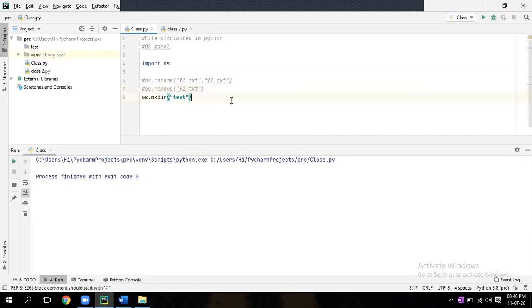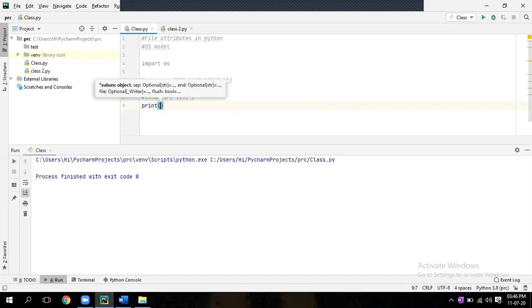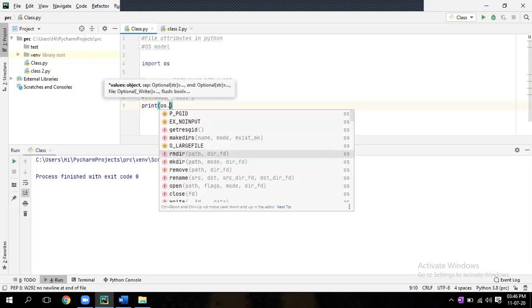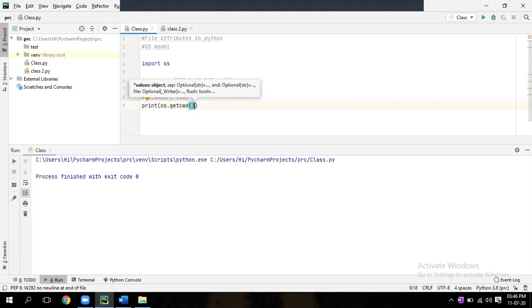Now the next one is print. Comment this thing, otherwise again it will create a folder. Print within bracket os dot getcwd. First one. Run it.